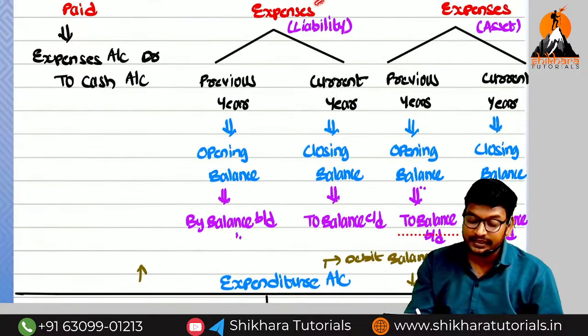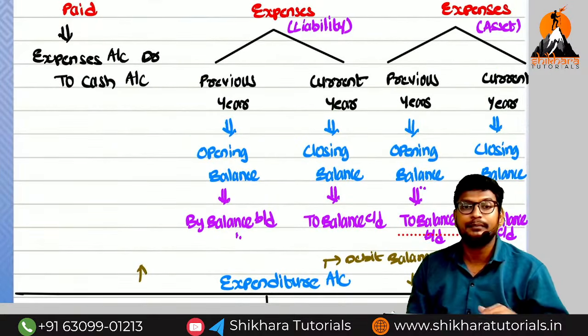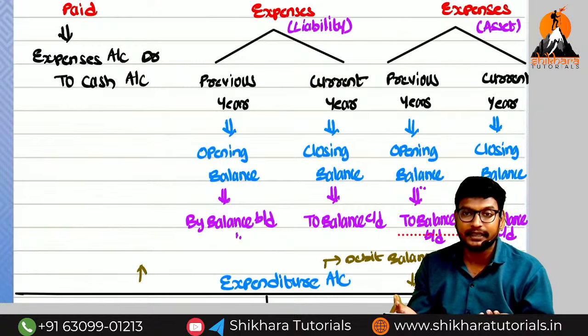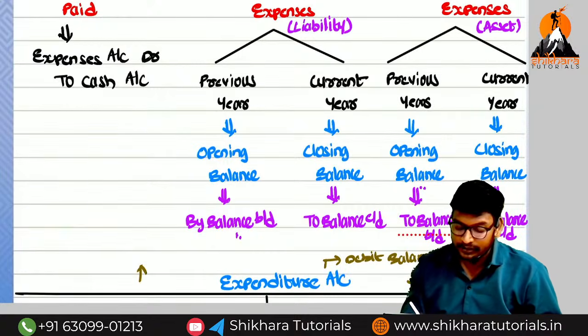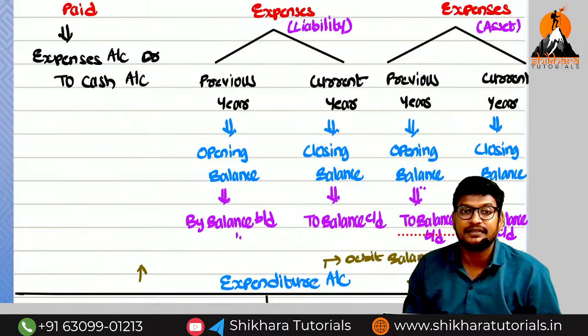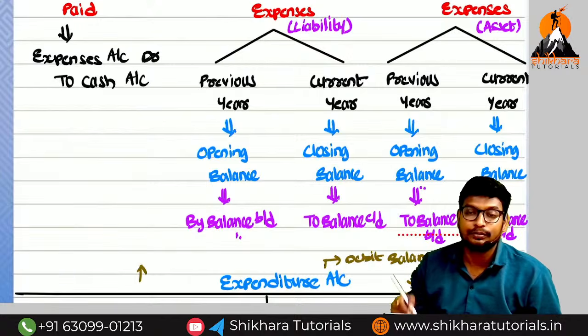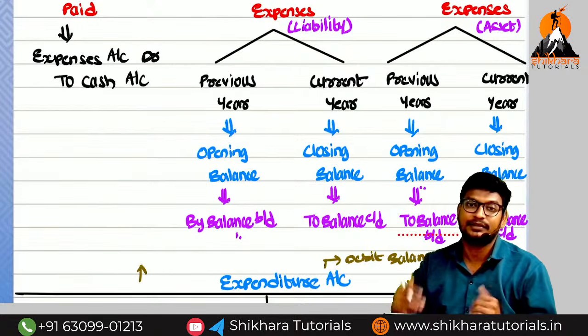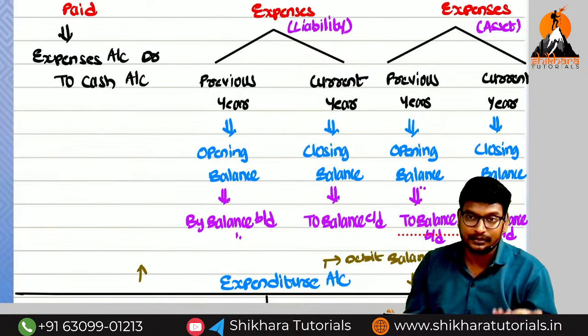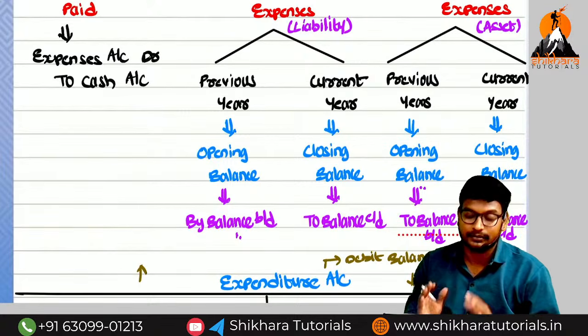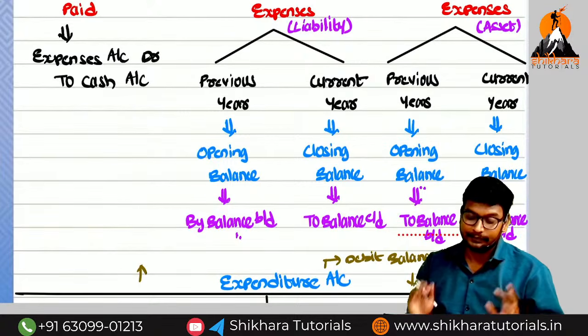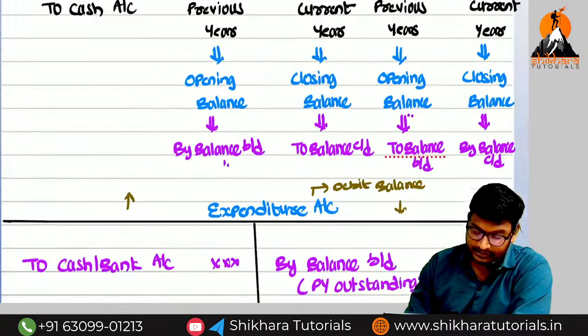When coming to the outstanding, it is a liability. For outstanding, they will give the previous year amount and the current year amount. Previous year means opening balance, current year means closing balance. For a liability, the opening balance will be on which side? Credit side. So by balance brought down, to balance carried on. By balance means credit side, to balance means credit. Further like that we are going to start. If you want to know the logic, I will also explain the logic.